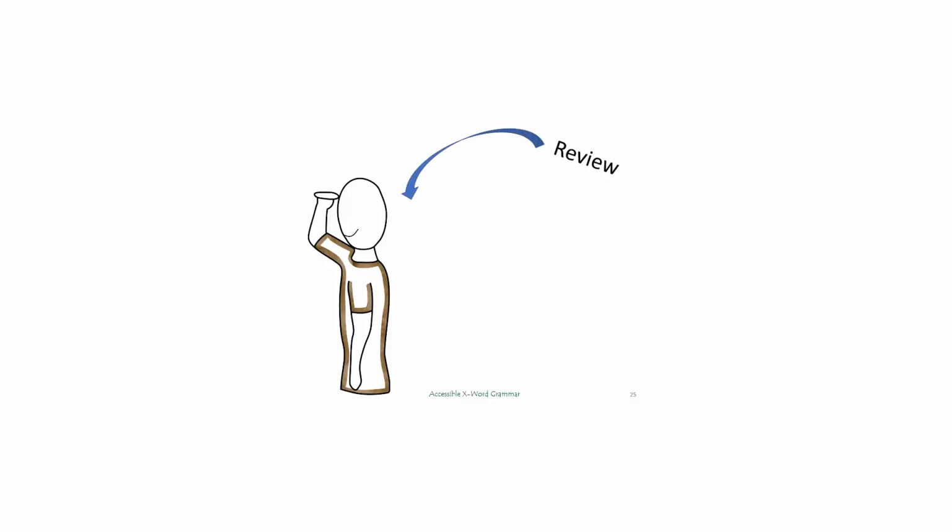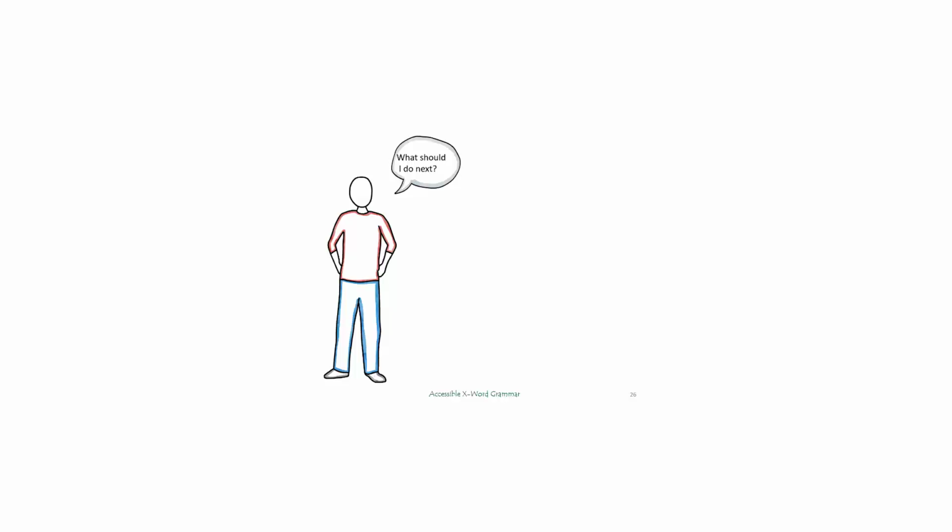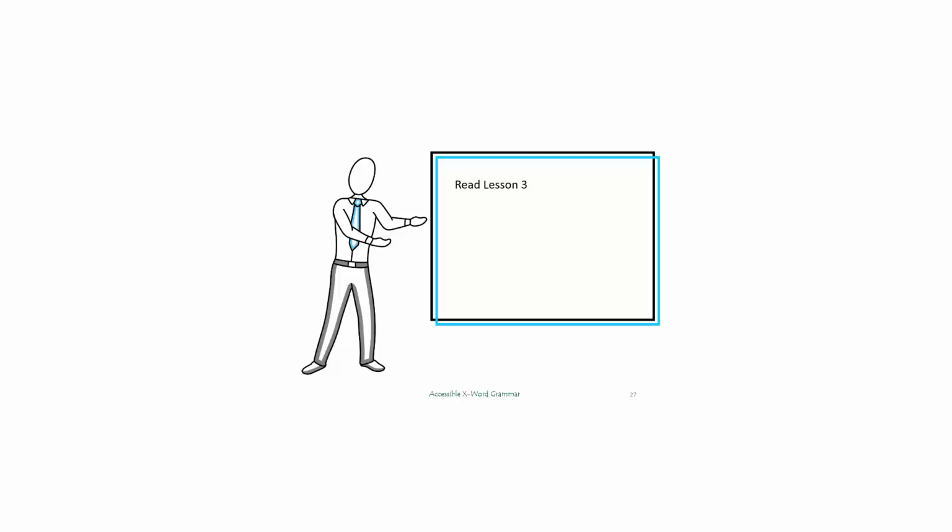In review, the X words and the 6 verb forms make up all of the verbs in English. The matchups between X words and verb forms are true 100% of the time. What should we do next? Read Lesson 3 and do the exercises. Print out the X word verb matchups reference, and find a paragraph in any book, magazine, or website and mark the X words and their matchups.